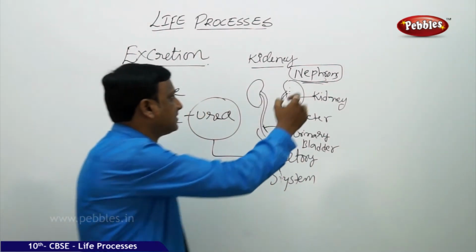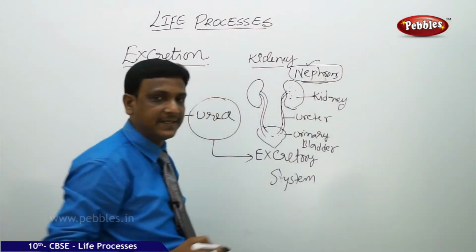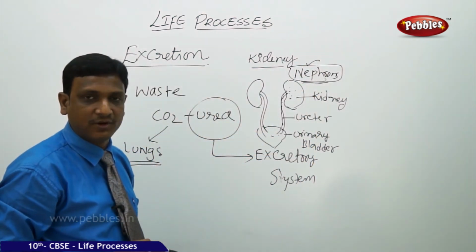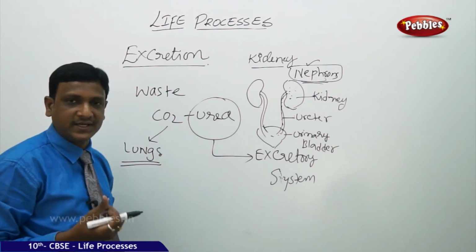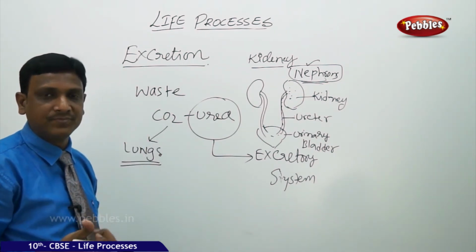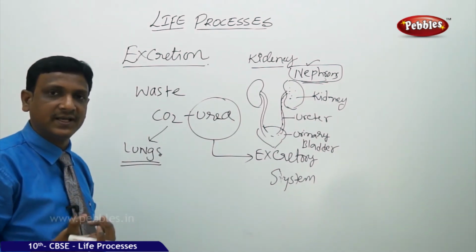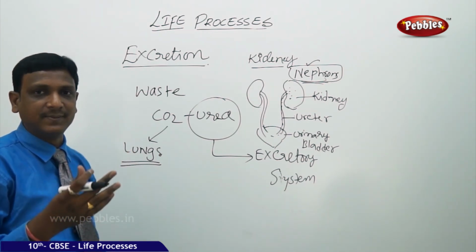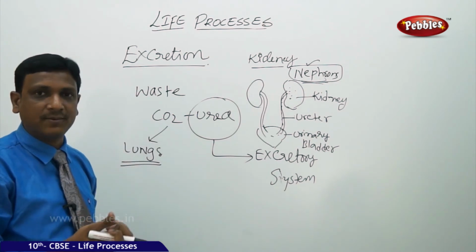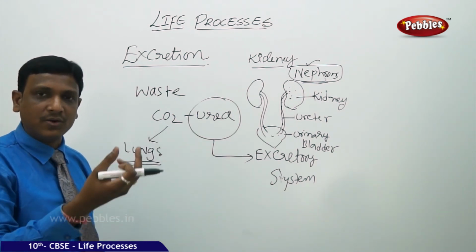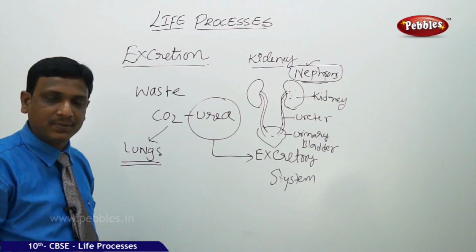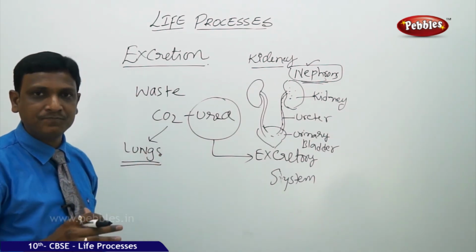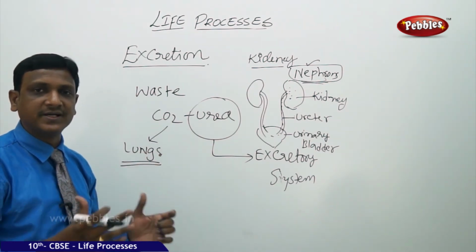So what is the function of this nephron? Nephron is a unit of the kidney. Its function is to filter the blood. What does it filter? It removes the urea. Along with the urea, some water is absorbed, some salts are absorbed. But reabsorption takes place. Whatever the waste is absorbed, the waste is kept back, and the water is reabsorbed. So the urine is concentrated.